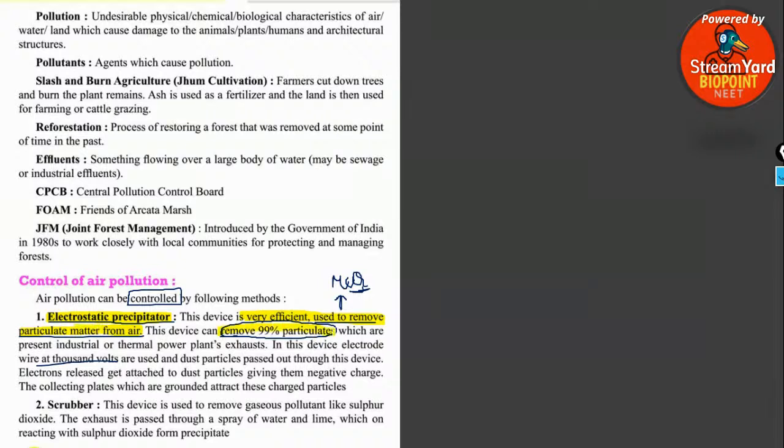They can remove nearly 99% of the particulates present in industrial and thermal power plants. And the most important thing, the electrode wires are kept at several thousand volts, and the dust particles are made to collide with the electrons. The electrons collide with the dust particles, giving them a negative charge. Is it clear?